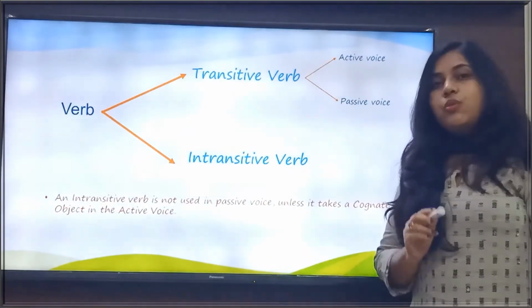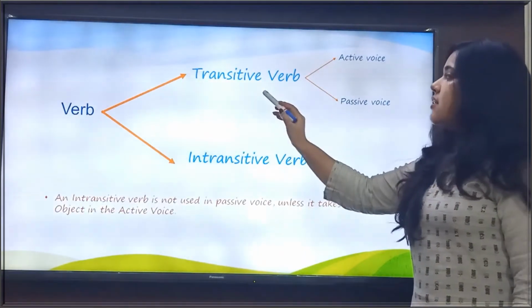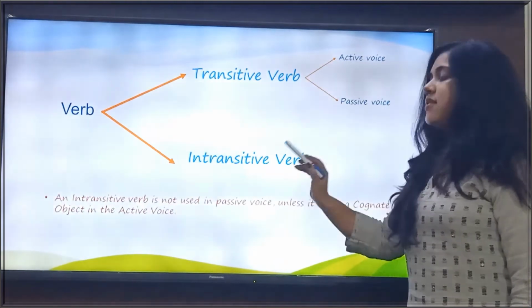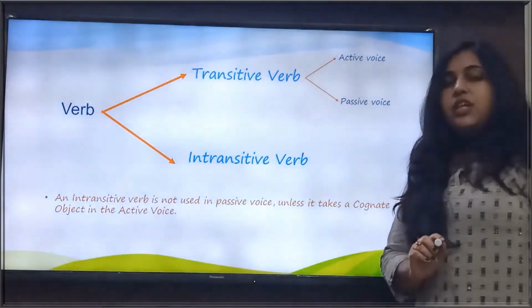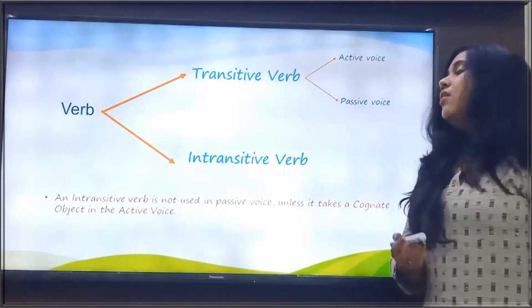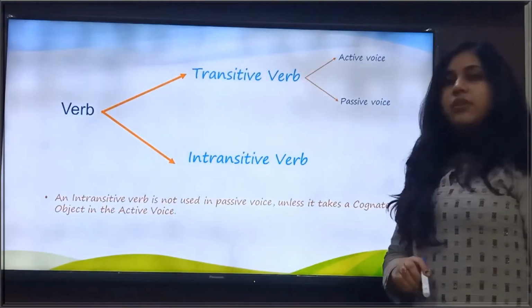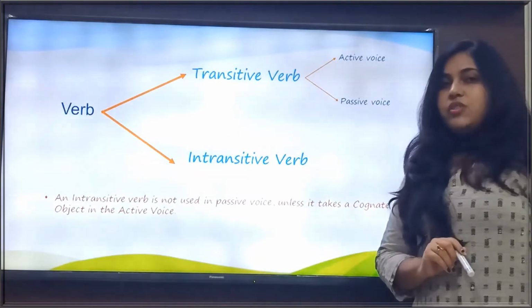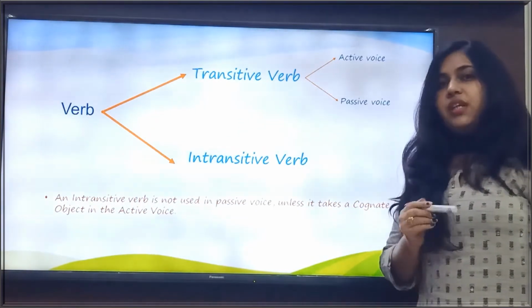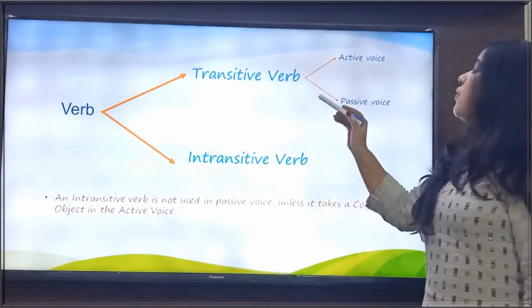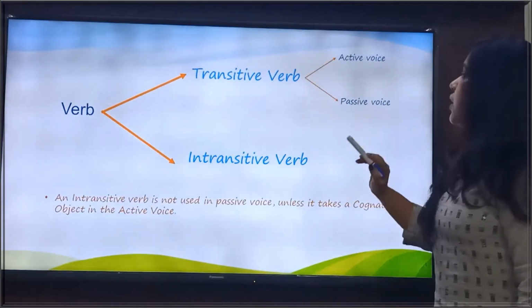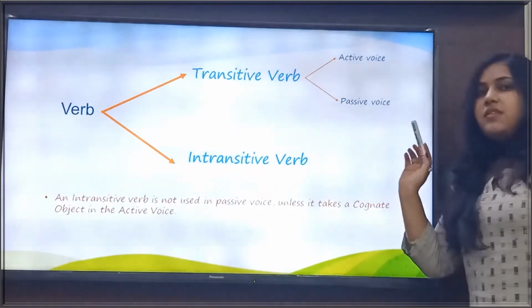So there are two kinds of verb. First is the transitive verb. Second is the intransitive verb. A transitive verb takes an object to complete its meaning, while an intransitive verb does not. A transitive verb has two voices: the first is active voice and the second is passive voice.